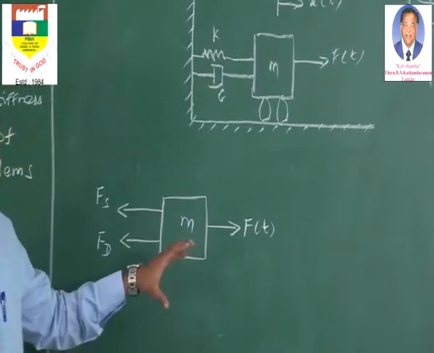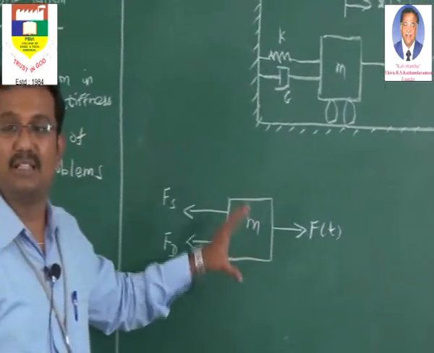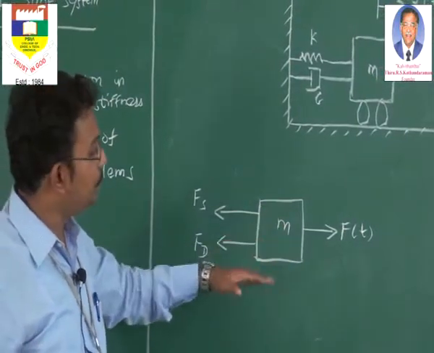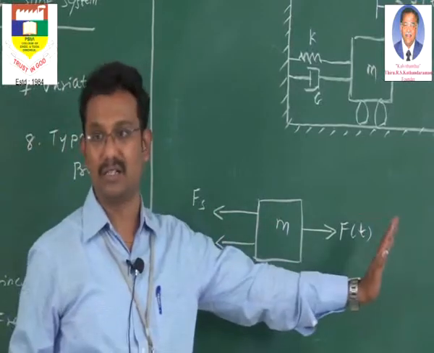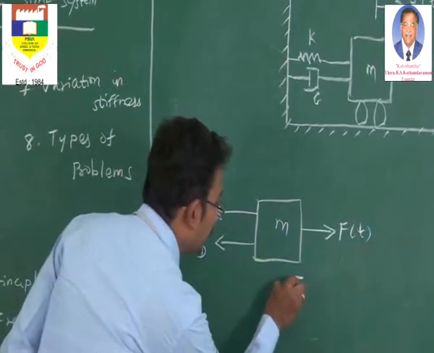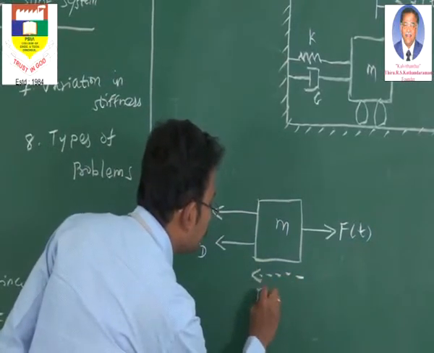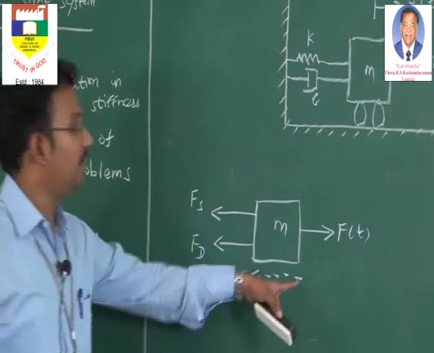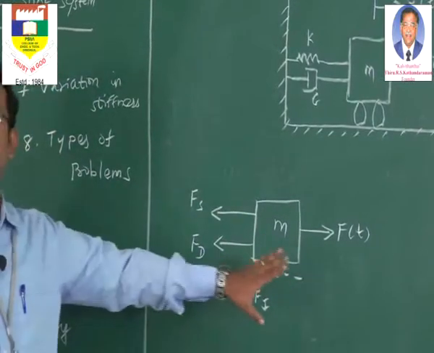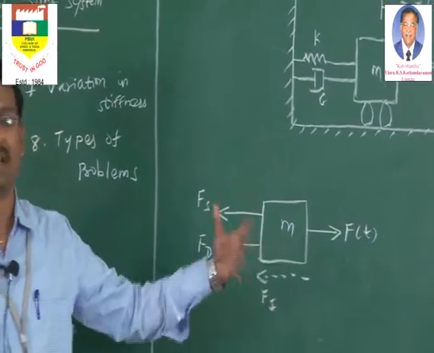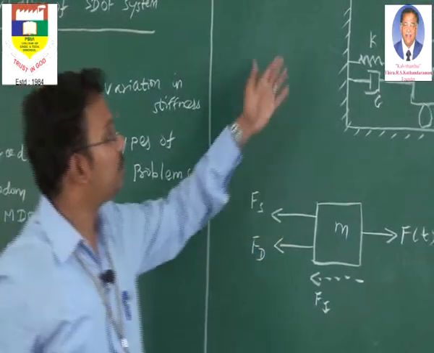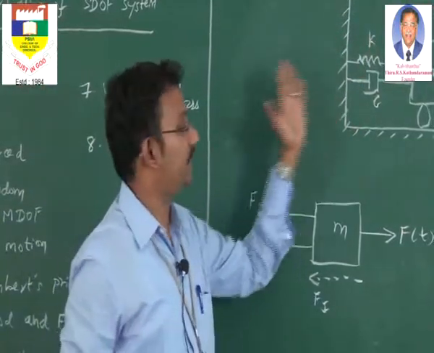Now I am going to introduce that inertia force. What is the purpose of that inertia force? That inertia force is going to place the body in its same position. For example, if the body is at rest, the inertia force will not allow the body to move in the forward direction. So which direction will the inertia force be acting? Definitely it will act in the left direction. Why am I drawing this dotted line here for the inertia force? Because inertia force is an imaginary force. It is not visible outside, whereas we can see the damping force and the spring force visibly, because the spring is having some action and the damper is having some action.